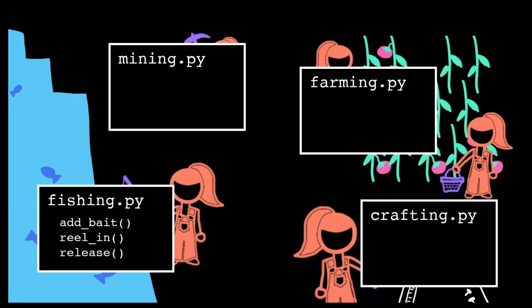So, in our farming module, we might have a function called harvest that contains the lines of code needed to perform the harvest action. And then we might organize the planting-related code into a plant function. Now, we've probably seen modules and functions before when we've used the ones that other people have written. Like the random module collects a bunch of functionality related to randomness, and organizes that into functions like randint.